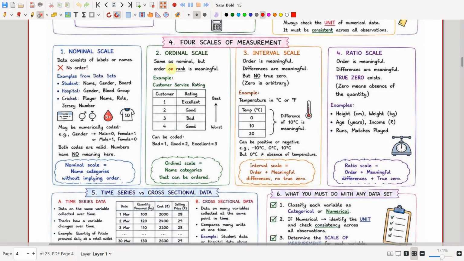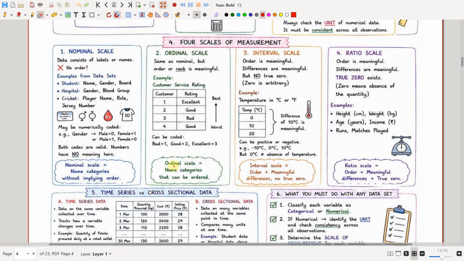Whereas ordinal scale is just the improvement of nominal scale where order or rank is meaningful. For example, see the customer service rating where 4 customers have given a rating here. Customer 1 has given the rating as excellent, while customer 2 has given good, customer 3 has given bad, and customer 4 can be good. So we can arrange them from best to worst, right? Excellent will come first, good will come next, again good, and bad will go down. So I'm going from best to worst.